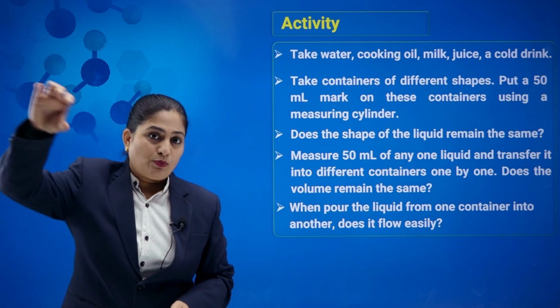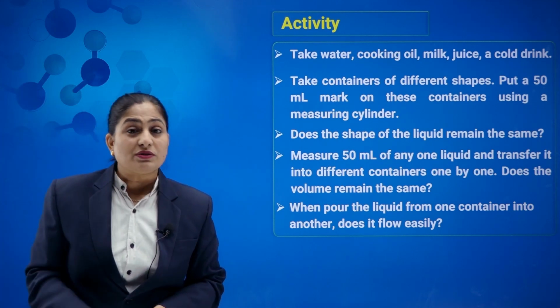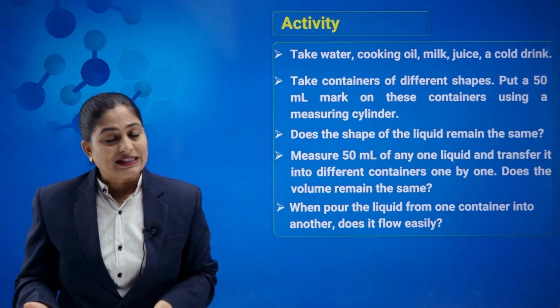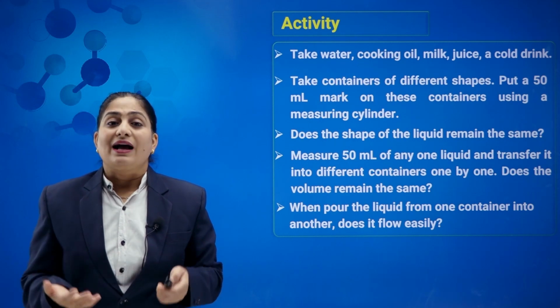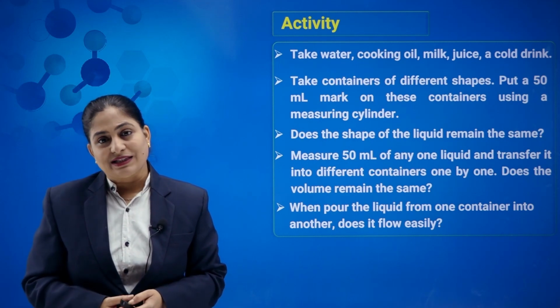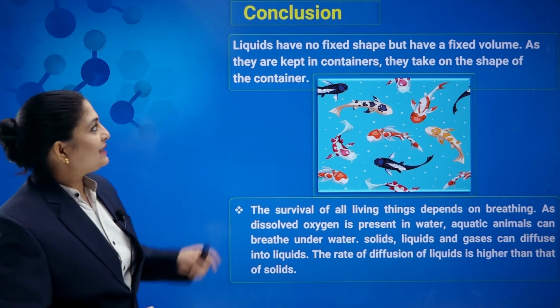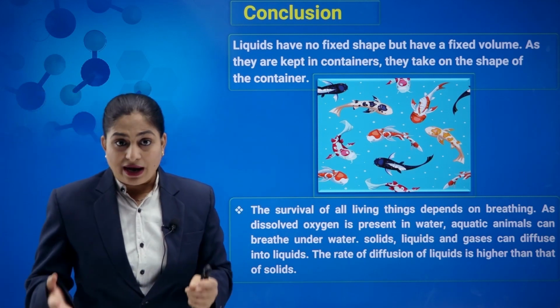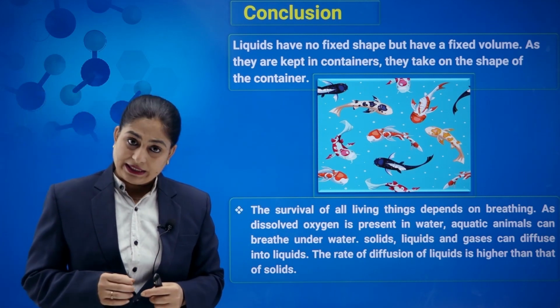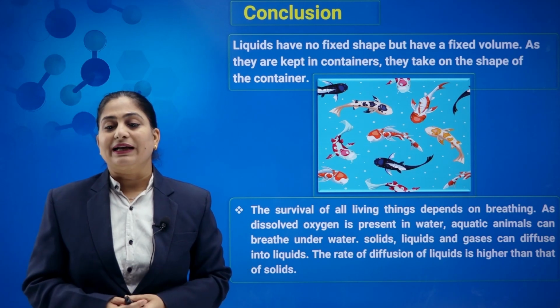Now when you are pouring, you observe that they can flow easily. So we can say that they are fluids, that means they have a tendency to flow. So finally, we can say that liquids have no definite shape, they have fixed volume. When they are placed in a container, they take the shape of that container.